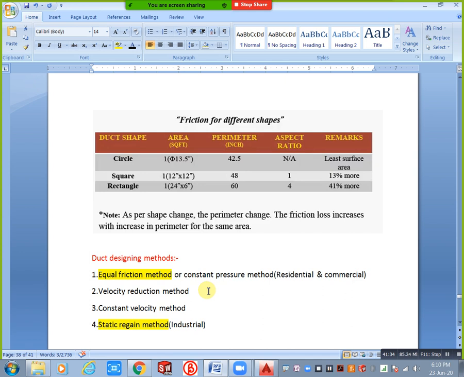Okay. When you use this method, definitely you need some experience, 3 or 4 years of experience. After that you will prefer this method, otherwise you don't prefer this method. Why? Because definitely you need experience, then you can apply it. Then you will get a good result. The fourth method is also the same, we definitely need experience for these two. When you start your journey as a fresher, then you will take equal friction method.